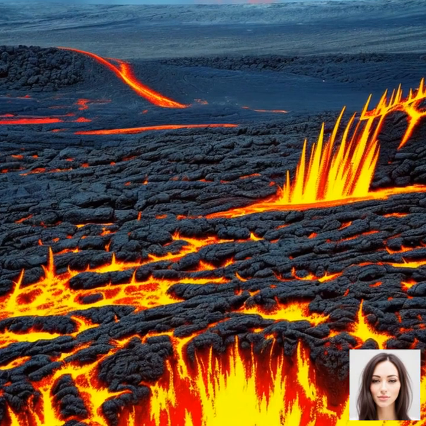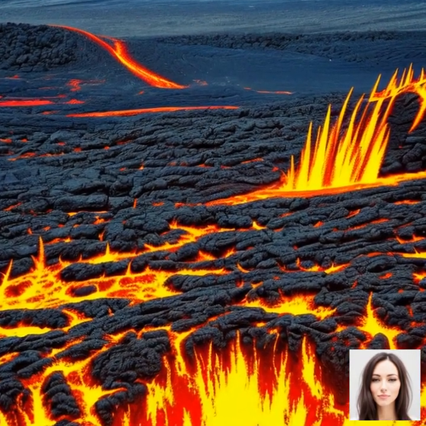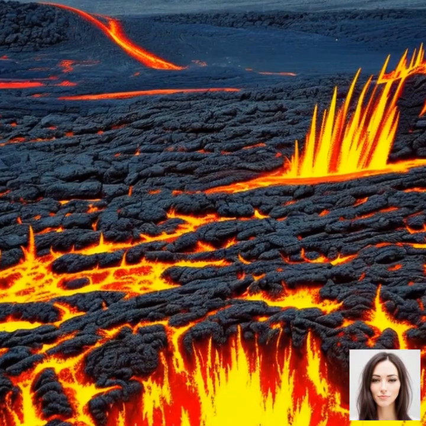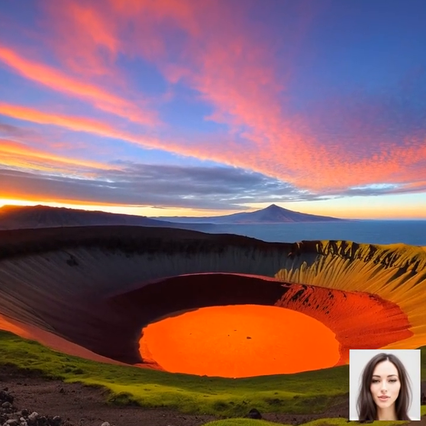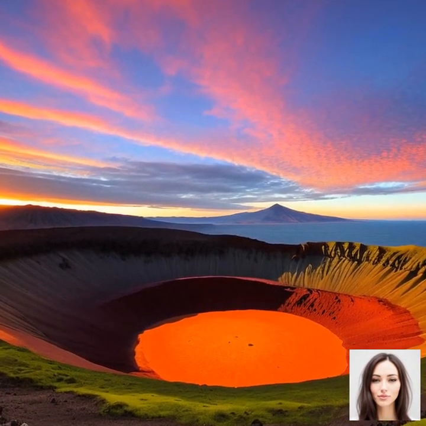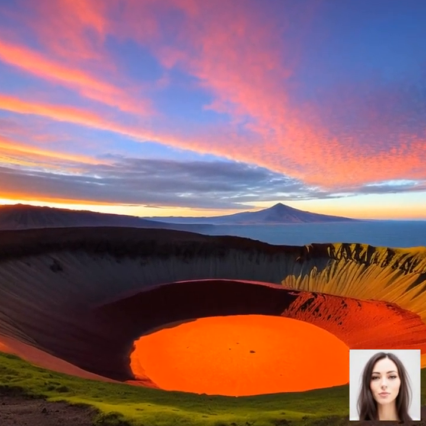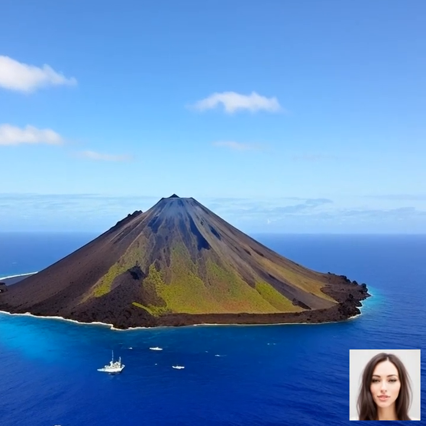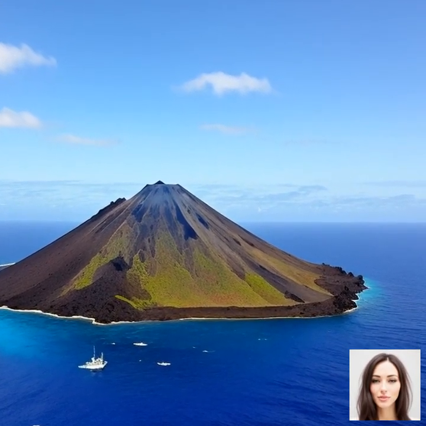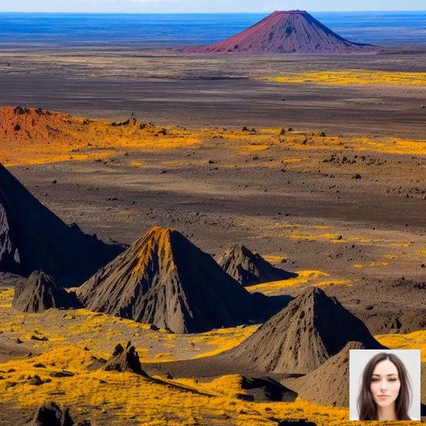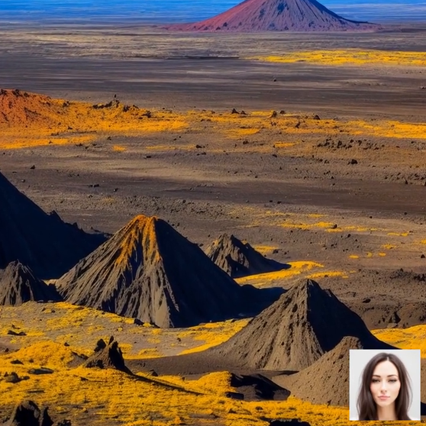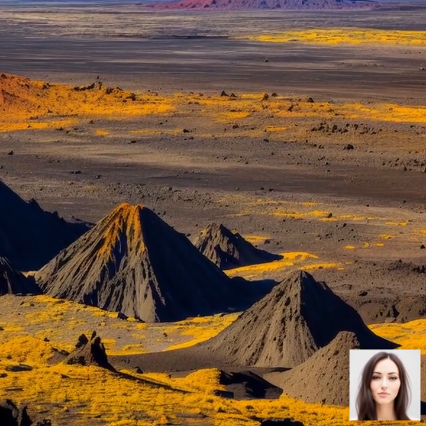Lastly, let's discuss ground deformation studies. As magma accumulates beneath the volcano, it can cause the ground surface to swell or deform. By monitoring these ground deformations, scientists can detect changes in the underlying magma system and assess the likelihood of an eruption. There are several methods used to measure ground deformation, including GPS monitoring, tilt meters, and interferometric synthetic aperture radar.